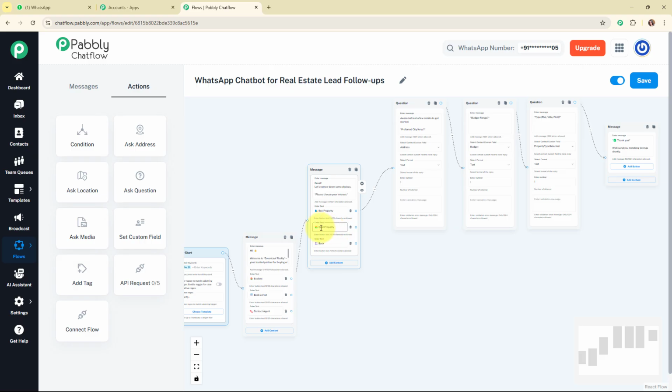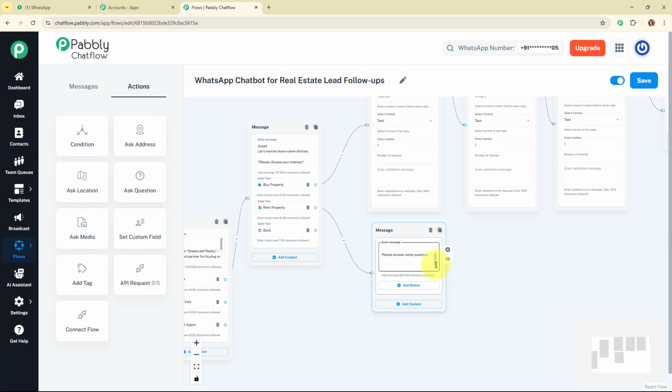Then let's move to the next quick reply button, that is rent a property. So I'm going to add a text box over here for the same, and I'm going to add the text: sure, let's help you find a rental, please answer some questions. And now after adding this text, I'm going to add a quick replies button over here with the text as yes or no.